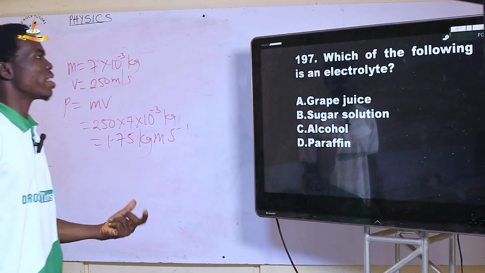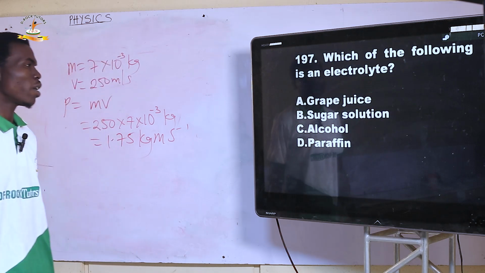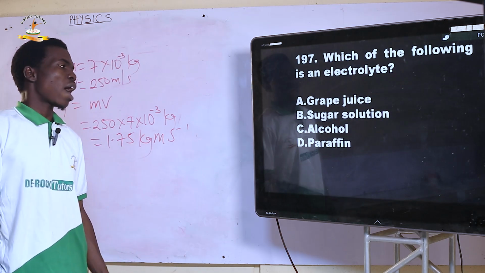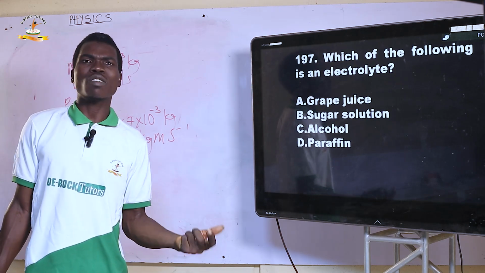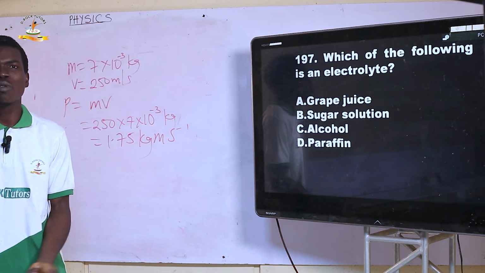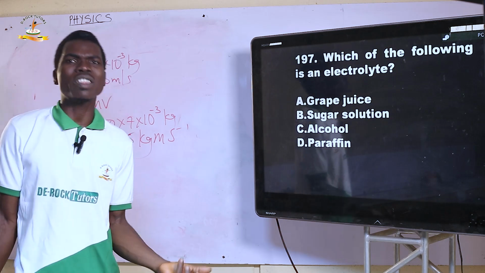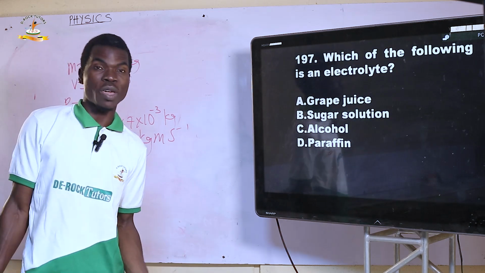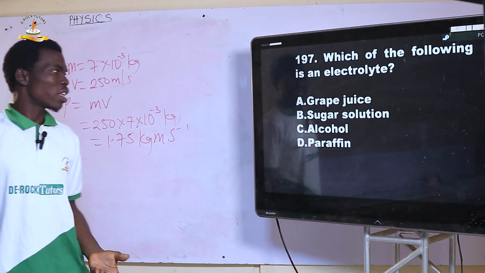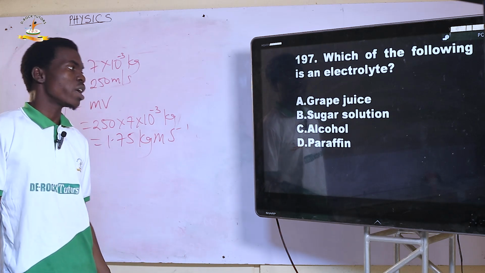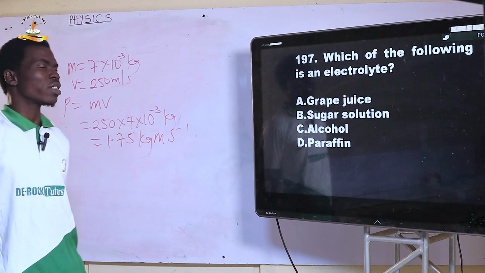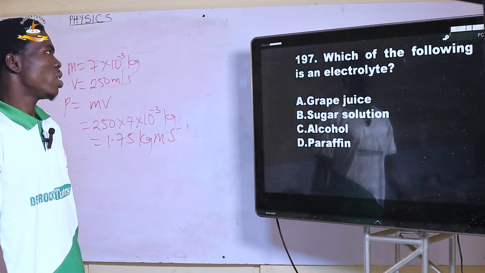197. Which of the following is an electrolyte? Grape juice, sugar solution, alcohol, paraffin. You know, grape juice is more acidic. Any substance that is acidic is suitable to be an electrolyte, because it will conduct, it will release some ions. Sugar solution is not acidic, so we cannot use it. Alcohol the same way, paraffin. So grape juice is the right option for this. Next.